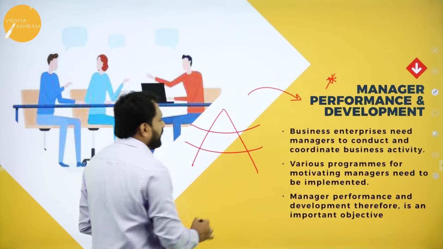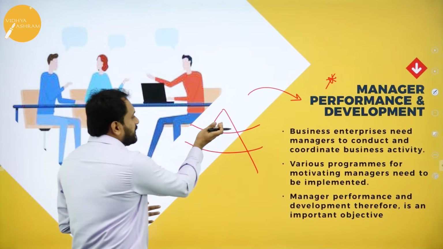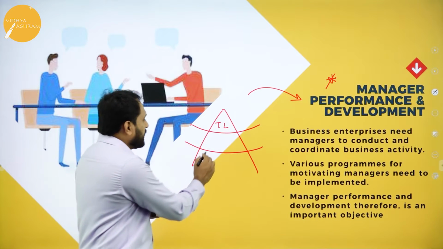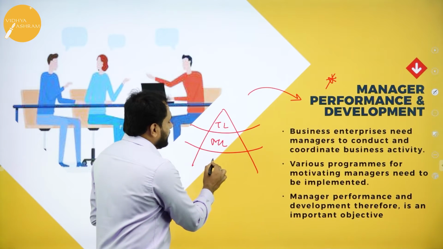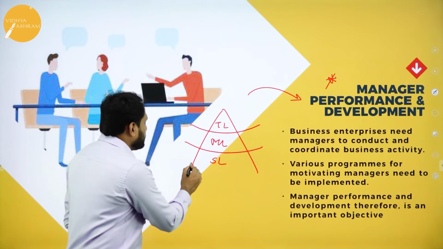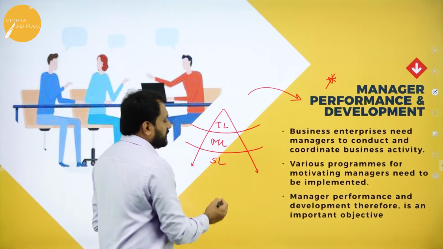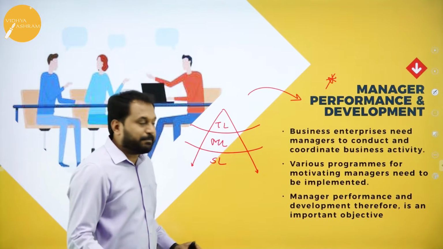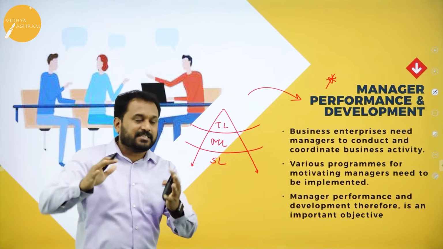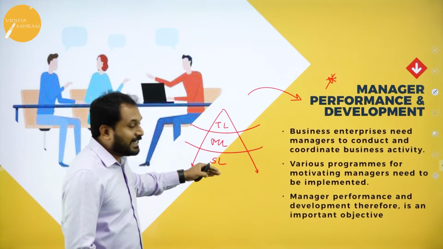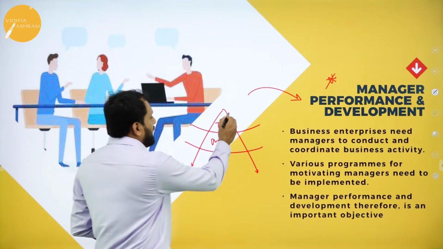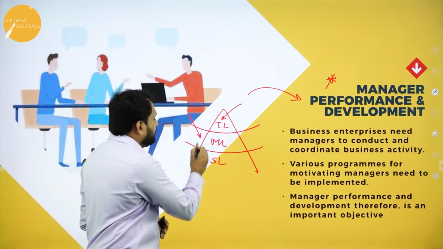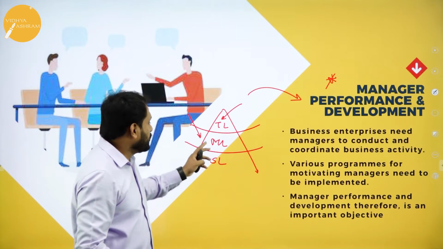We have three tiers. At the top, there are people who are called top level. Here you have middle level, then you have supervisory level, and this goes on. The bigger the company, the more levels. The smaller the company, the fewer levels. But commonly, we go with top level, middle level, and supervisory level. The top level will do the planning, and the people in the middle level work. That is what usually happens.